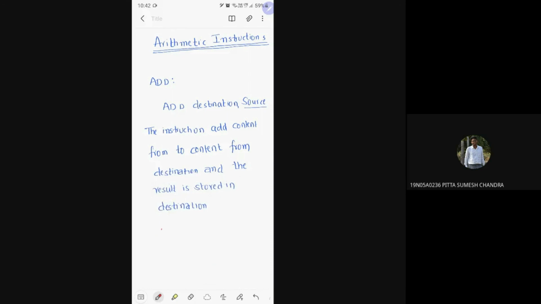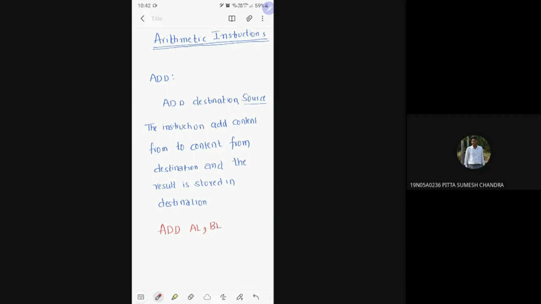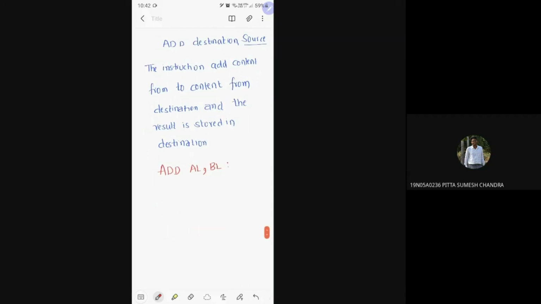For example, if I write an instruction add AL comma BL, what will this instruction do?